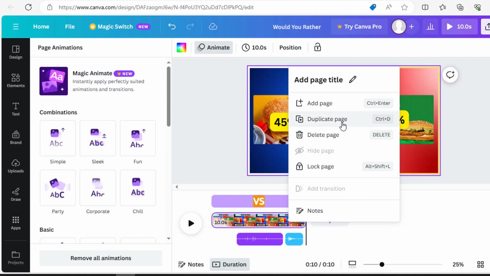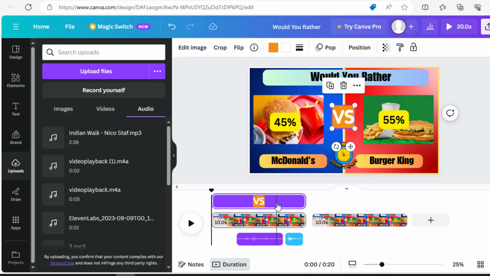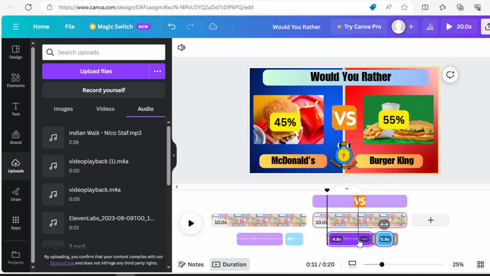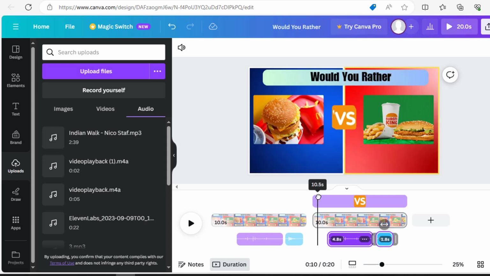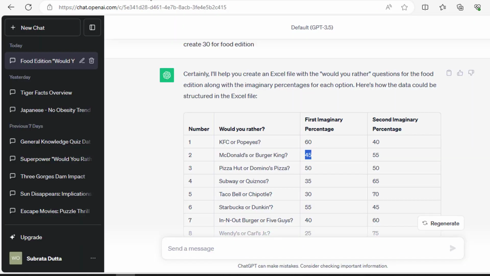Now duplicate this page. Copy and paste the versus box here. Do the same for the audio. Check it a bit. Go to ChatGPT, copy another option.